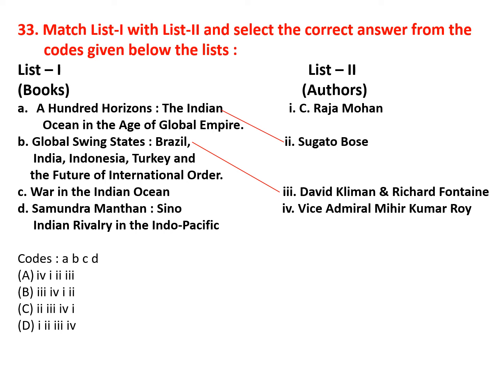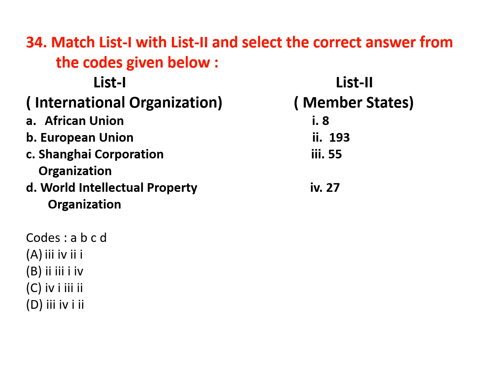War in the Indian Ocean, this book is written by Vice Admiral Mihir Kumar Roy. Samudra Manthan: Sino-Indian Rivalry in the Indo-Pacific, this book is written by C. Raja Mohan. So the correct option for this question is option C, 2341.